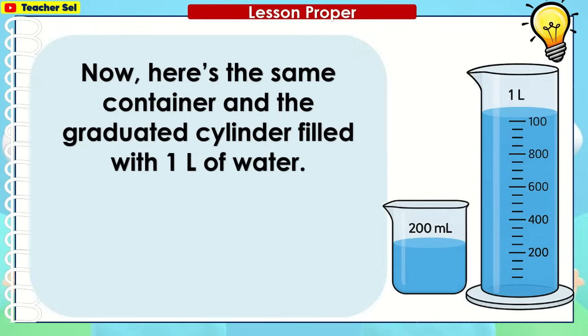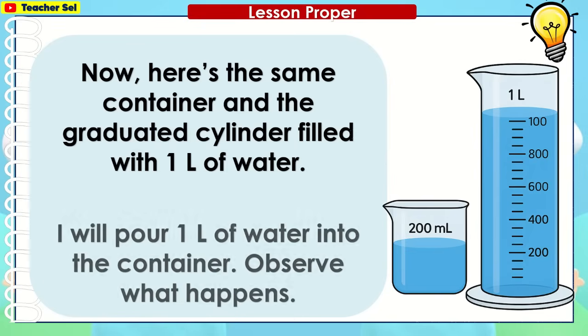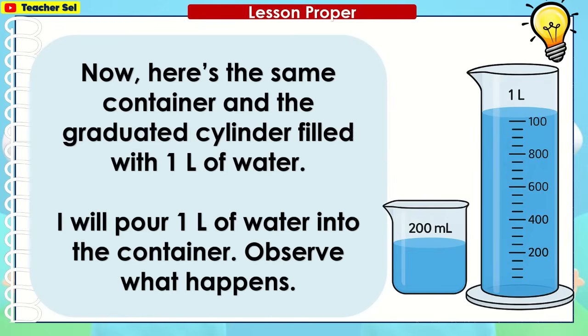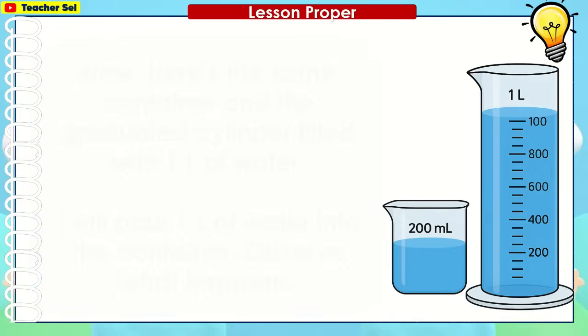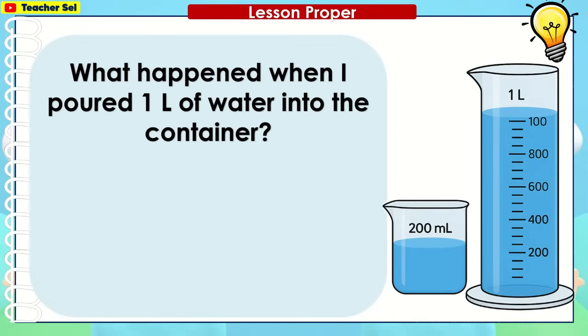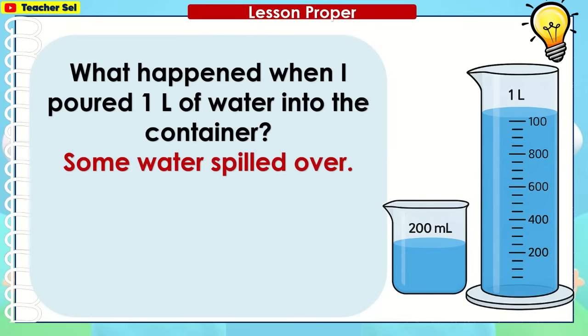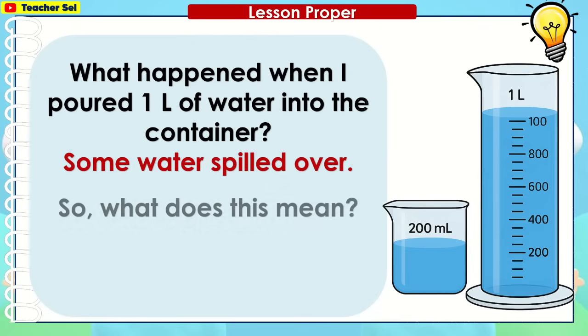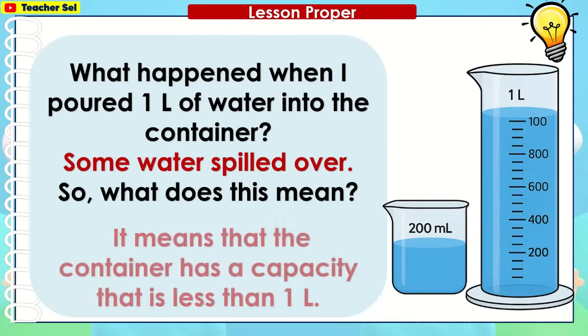Now, here's the same container and the graduated cylinder filled with 1 liter of water. I will pour 1 liter of water into the container. Observe what happens. What happened when I poured 1 liter of water into the container? Some water spilled over. So what does this mean?